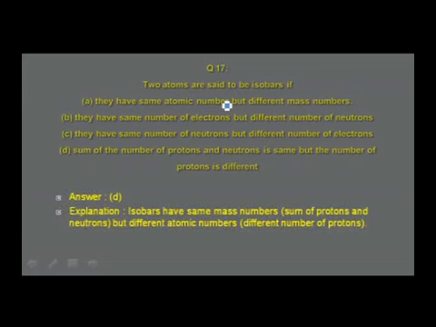So the answer is found to be in option D. Isobars have the same mass numbers because the sum of protons and neutrons is equal to the same number, but they differ in atomic numbers. The number of protons is different, so therefore you find them in isobars.